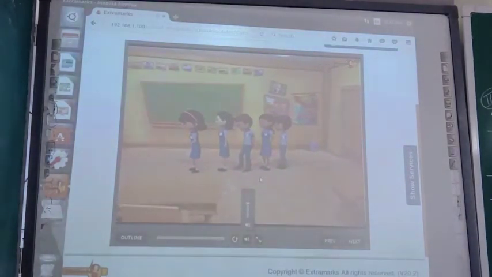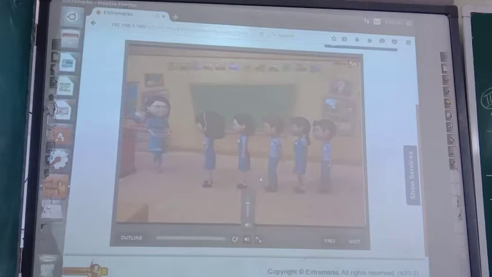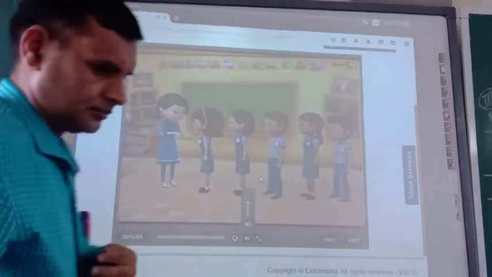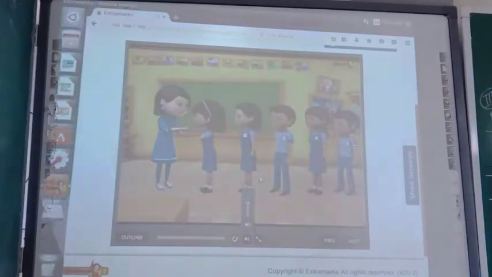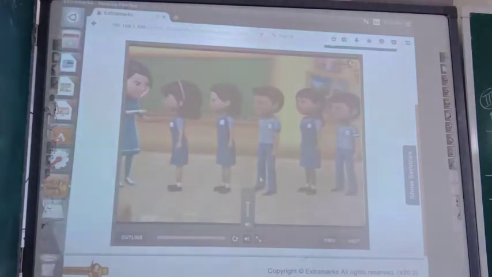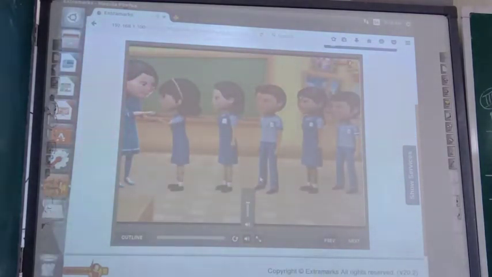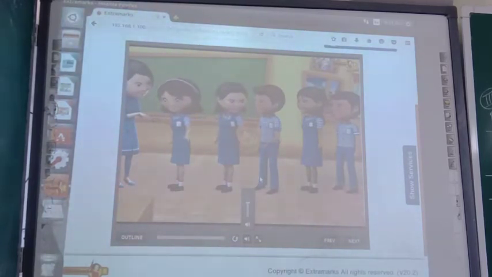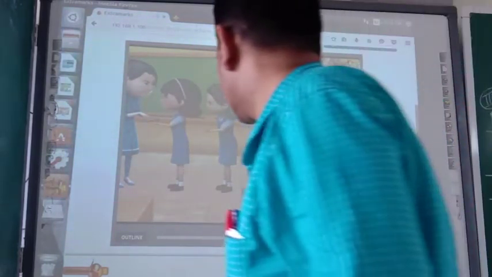Here we can see that some students are standing in a queue. The teacher wants to pass a chocolate from the first student to the last student without changing their position. She gives the chocolate to the first student who is nearest to her. After that, the first student passes the chocolate to the second student. The second student passes it to the third one, and so on. The process continues till the chocolate reaches the last student.